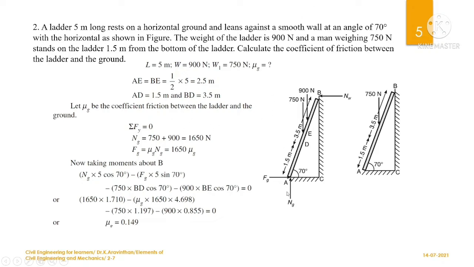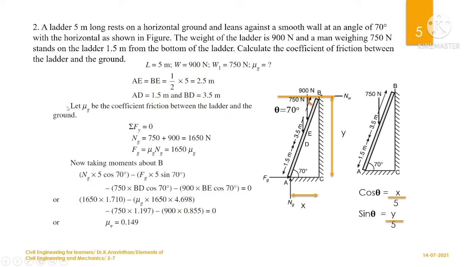Also, if you need the A to C distance, you have an angle and you know the hypotenuse side, so you can apply sin theta or cos theta. If you apply cos theta, adjacent you can take as x and opposite you can take as y, so you can find them by using cos theta and sin theta here.